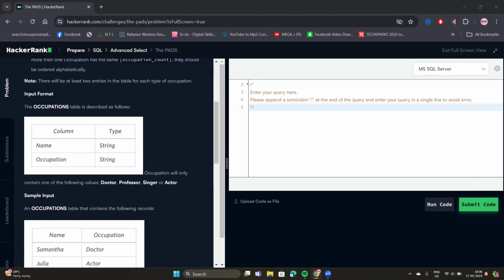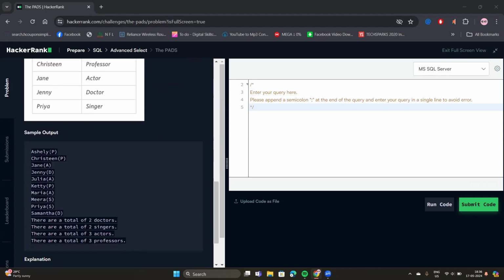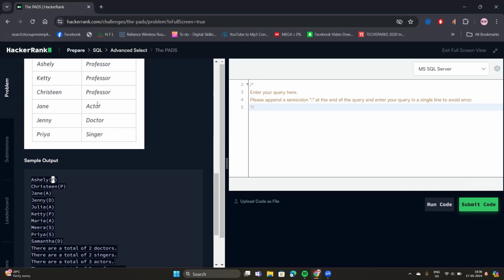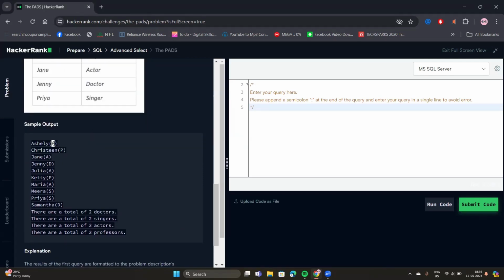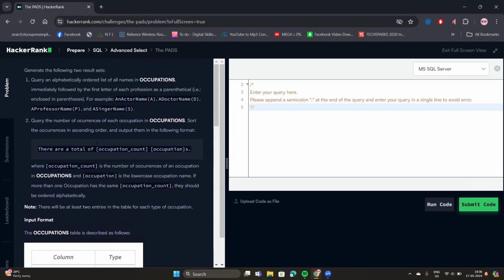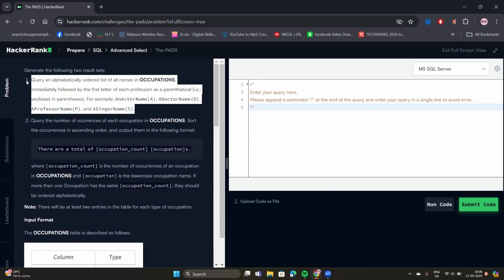As you can see here, we have the name here, and as the P suggests, she may be the professor here. Here you can see P for professor. So here the profession's first letter is enclosed under the parenthesis, right? So this is all about our first query.